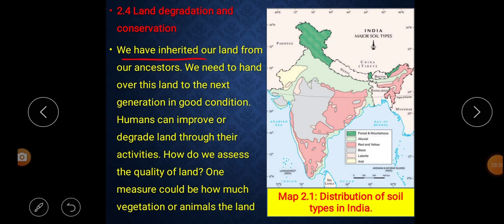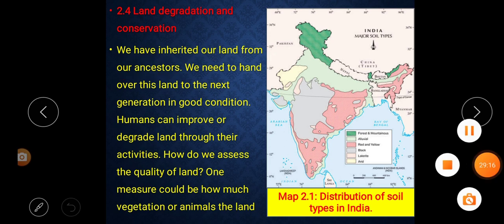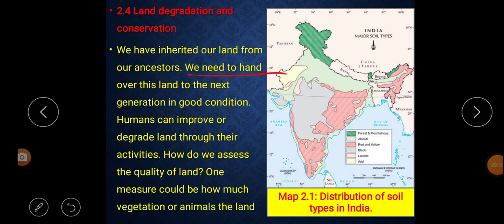We have inherited our land from our ancestors. This sentence says that the land which we are having now was inherited or given by our ancestors or forefathers. We need to hand over this land to the next generation in good condition.